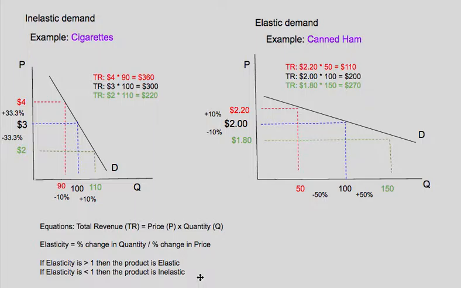If you do the calculations, you see the elasticity percentage, elasticity equation here. If elasticity is greater than 1, then the product is elastic, such as here on the right. And if elasticity is less than 1, then the product is inelastic, as you can see here on the left.